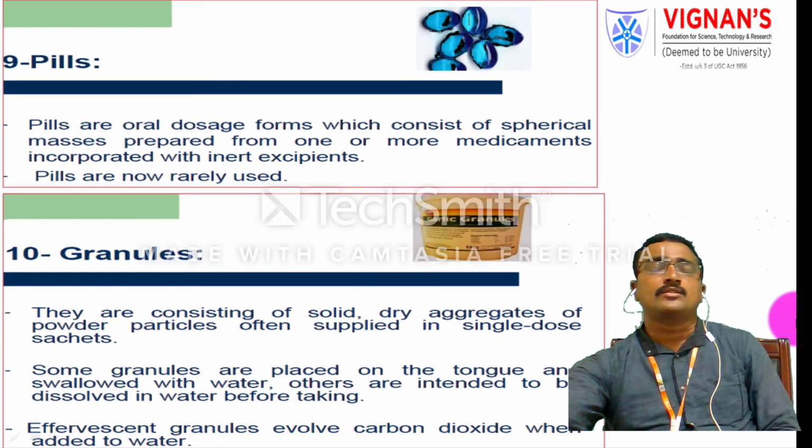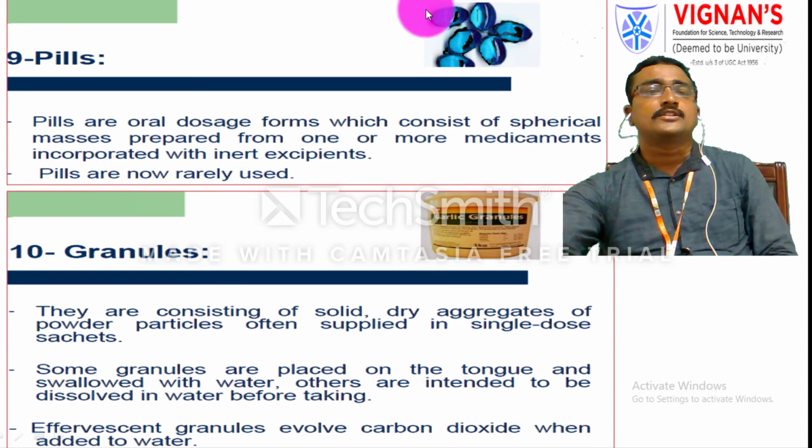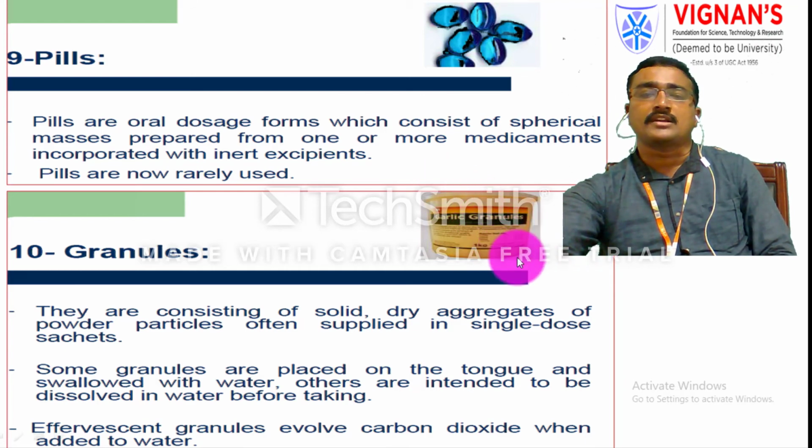Some pills also come under the oral dosage forms. These pills consist of spherical masses containing one or more medicaments incorporated with excipients. Pills are very rarely used nowadays. Granules are dry, solid in nature, with particles often supplied in single-dose sachets or multiple-dose sachets.